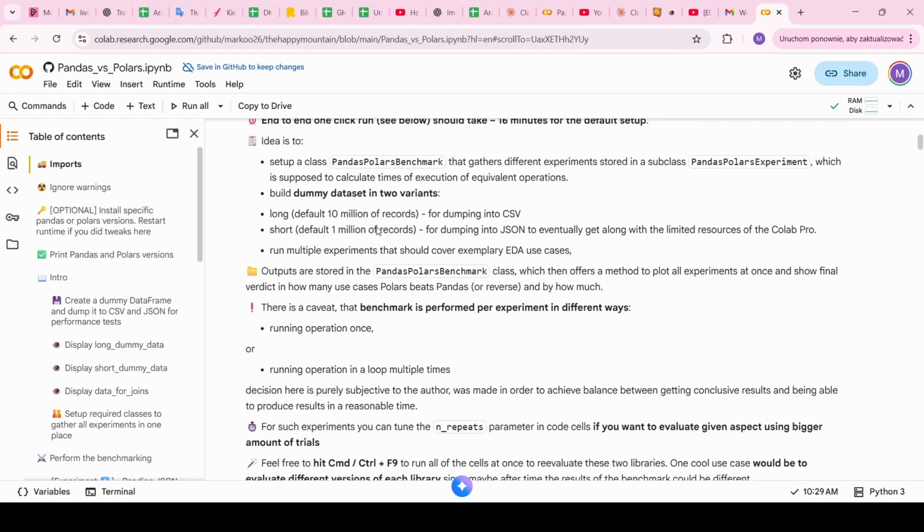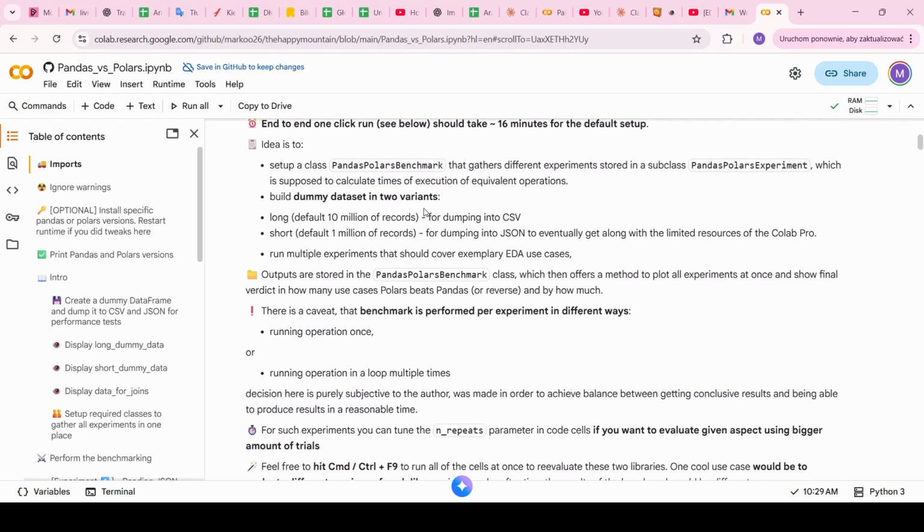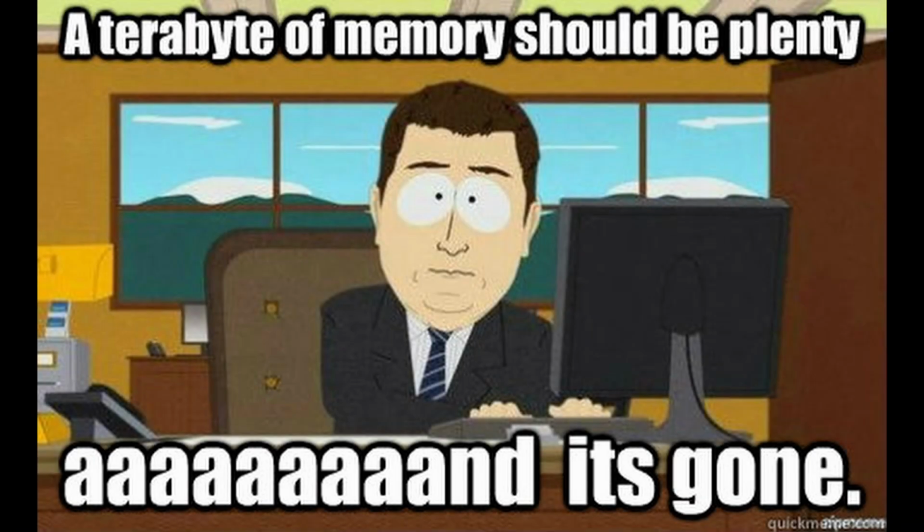Secondly, the default setup for long and short data frames that are used downstream is 10 million and 1 million records respectively. So 10 million records will be dumped into CSV and 1 million records will be dumped into JSON. The reason why this setup is as I just told you is that I designed this Colab to run on the default setup, with no extra memory required to hold bigger data frames.